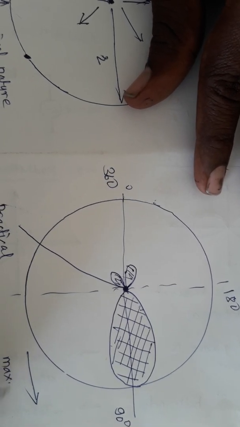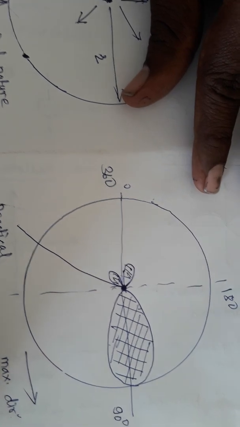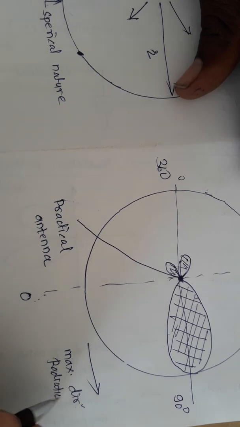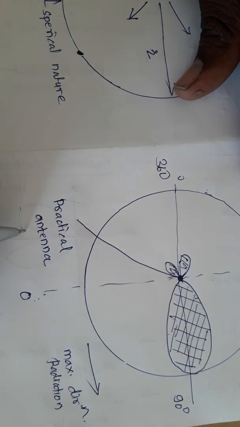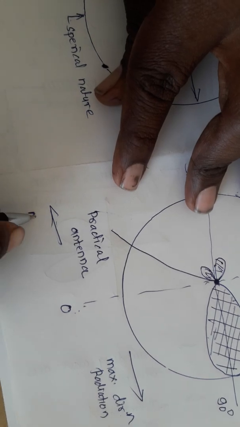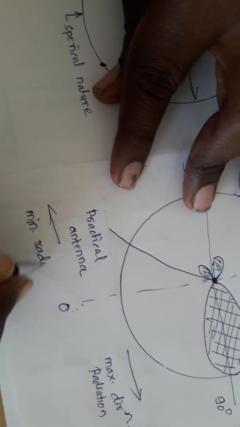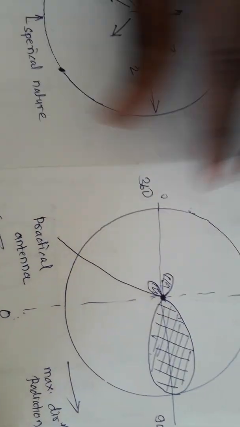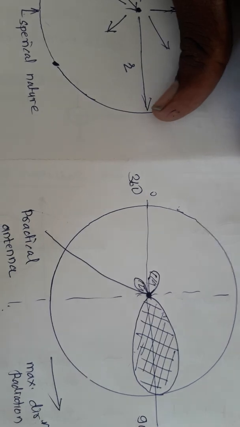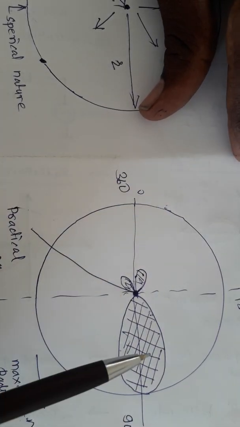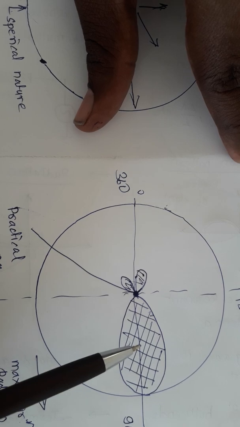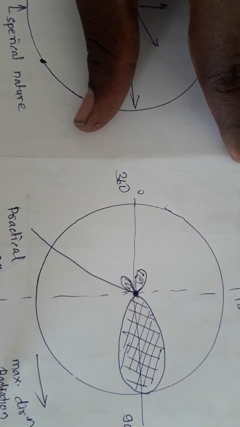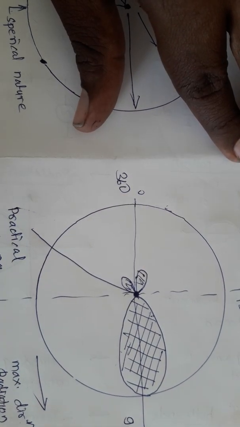So this is the maximum radiation direction, and this is the minimum radiation direction. This is identified with the help of this diagram, which gives us the information about the manner in which the antenna radiates. So maximum radiation is in this direction and minimum radiation in this direction.